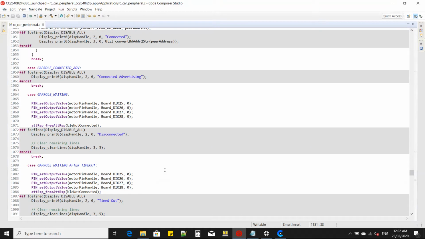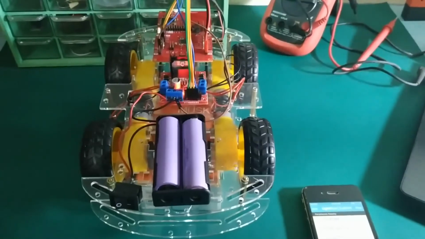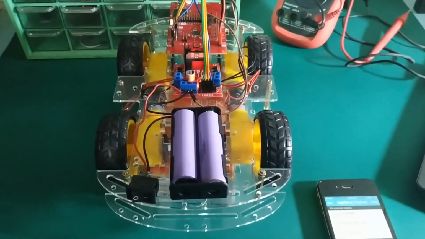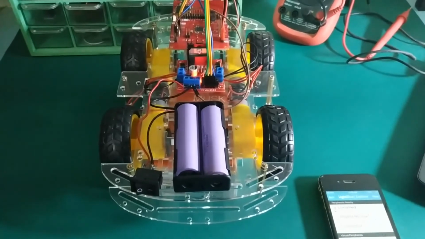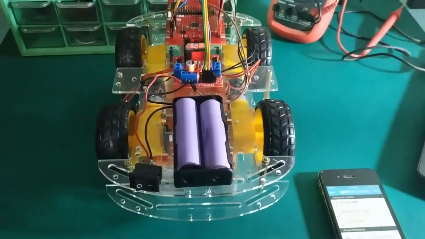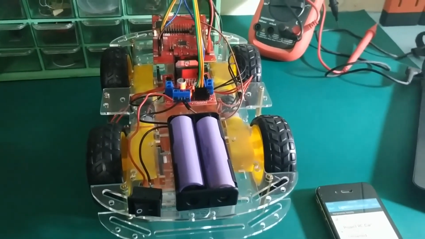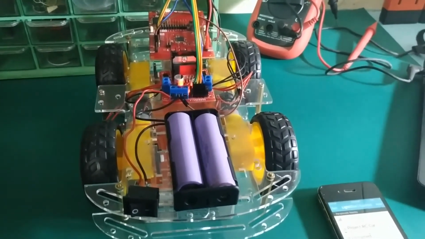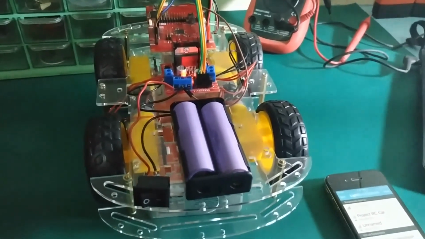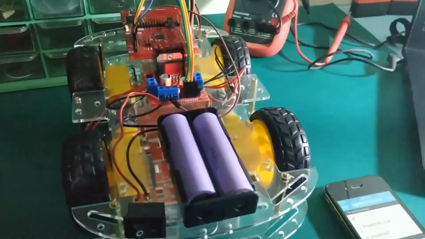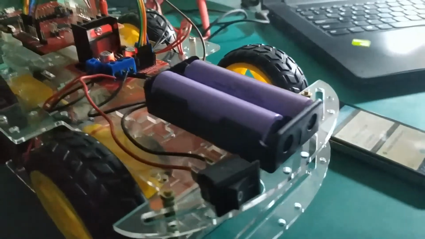So here, what I will do is rebuild all and flash the .out file to the Bluetooth RC car. So this is the Bluetooth RC car and it's already powered. To connect the battery holder, L298N board, and CC2640R LaunchPad, I use double-sided tape with the foam type.